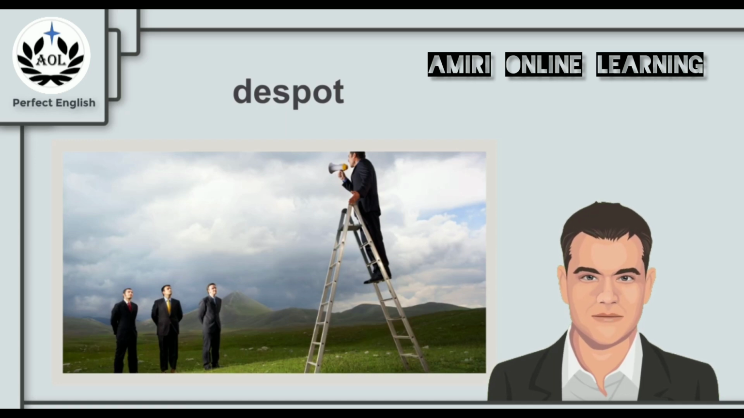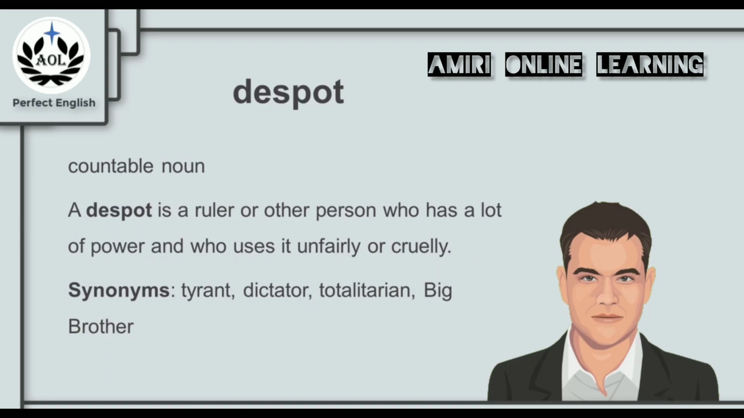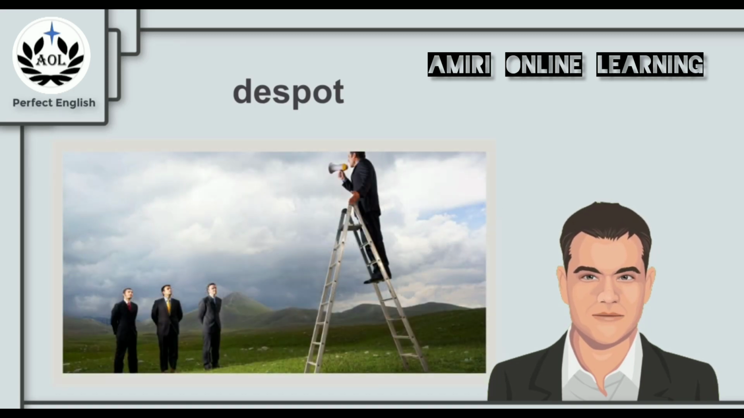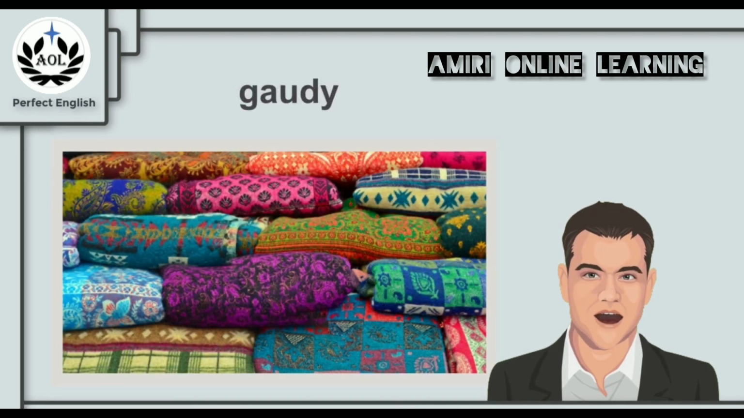Let's find out. Now, despot is a countable noun. A despot is a ruler or other person who has a lot of power and who uses it unfairly or cruelly. And synonyms for despot are the words tyrant, dictator, totalitarian, or big brother, just like in Orwell's 1984. So the next time you remember this picture of that man on the ladder, remember the word despot and what it means. And now for the next keyword, gaudy.